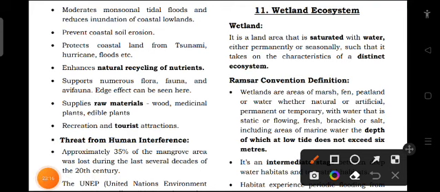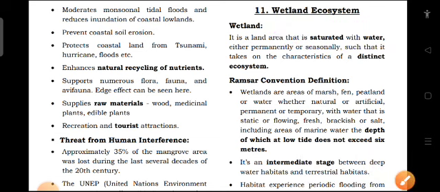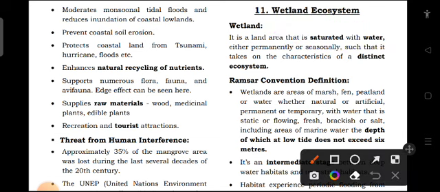So we'll now begin with the next topic, which is wetland ecosystem. Wetland: wet is water and land is land area. A land area saturated with water, either permanently or seasonally, such that it takes on the characteristics of a distinct ecosystem is a wetland.